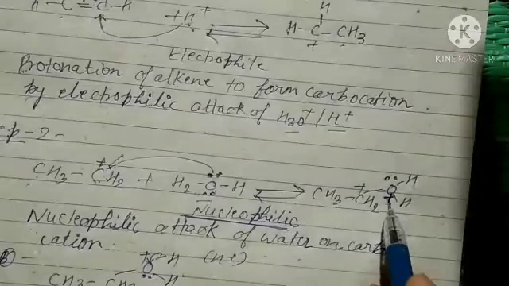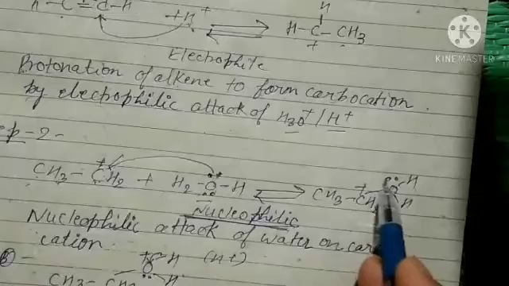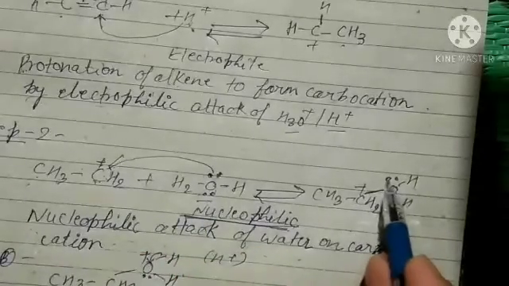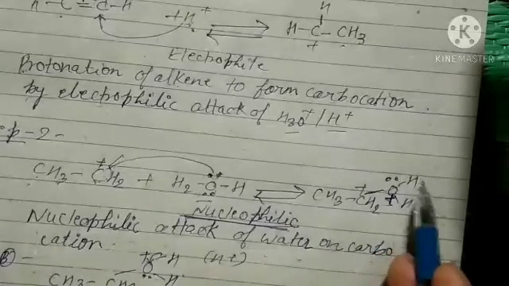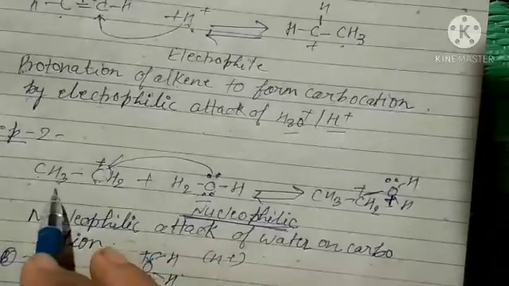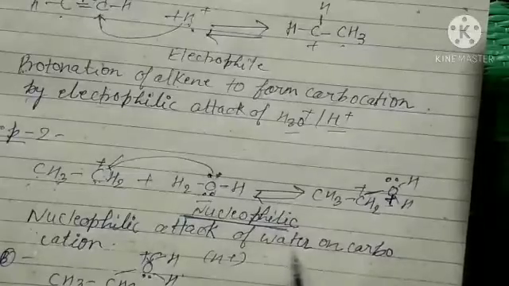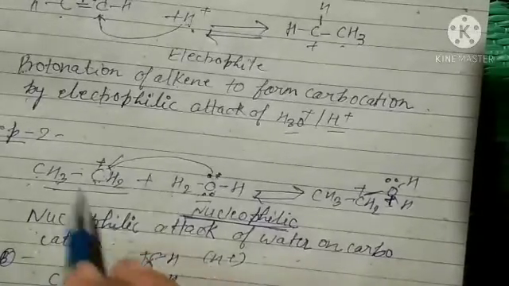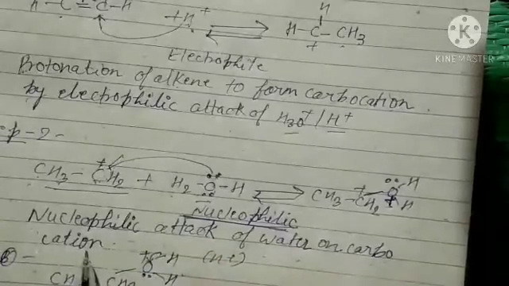So the positive charge is transferred, and the H2O molecule is added here like this, and one lone pair of this oxygen is consumed in forming the bond, so it will have only one lone pair of electrons. So we can say the nucleophile has attacked this carbocation. This we will write as: nucleophilic attack of water on carbocation.